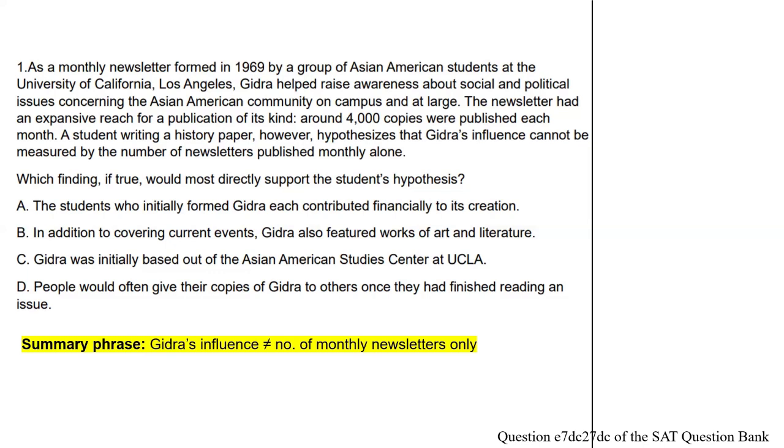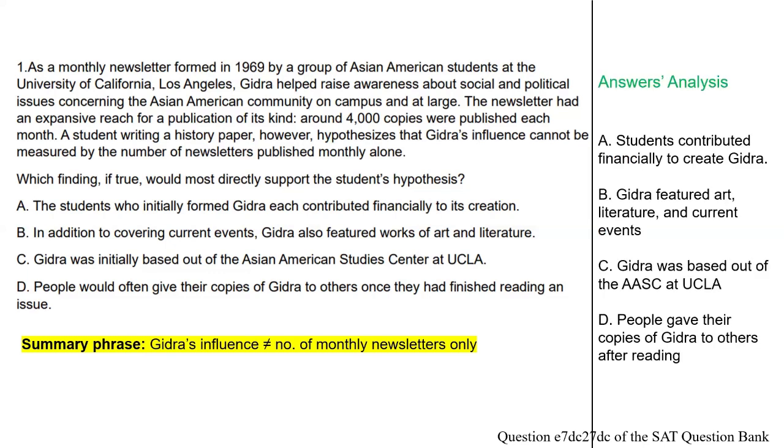For A, we can shorten the answer as follows. Students contributed financially to create Ghidra. For B, Ghidra featured art, literature, and current events. C, Ghidra was based out of the AASC at UCLA. And then D, people gave their copies of Ghidra to others after reading. Now this is how I shorten it. Maybe you would shorten it differently, so that's fine.